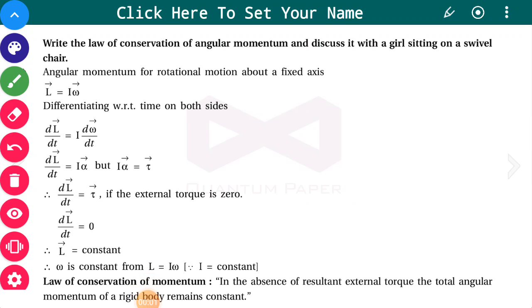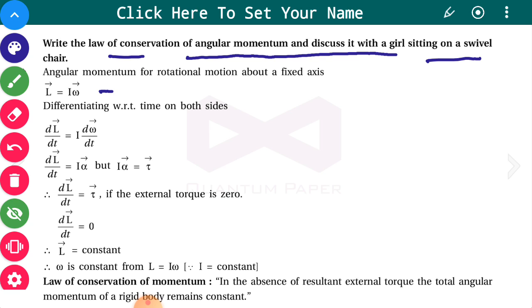Now, the law of conservation of angular momentum. I discussed it in the last video, but there is still a topic left on angular momentum, that is, the law of conservation, and one example is there, which we are discussing with a girl sitting on a swivel chair.